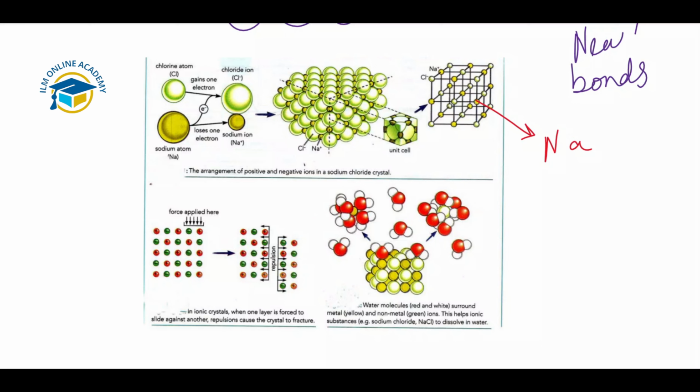Chloride ions gain 1 electron and sodium ions donate that 1 electron, as you can see here, and then this will form the giant ionic lattice, which is sodium chloride. So this is the arrangement of the positive and negative ions that are present there.